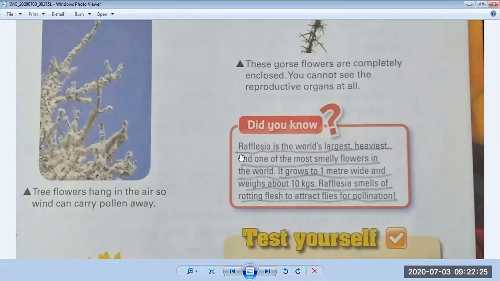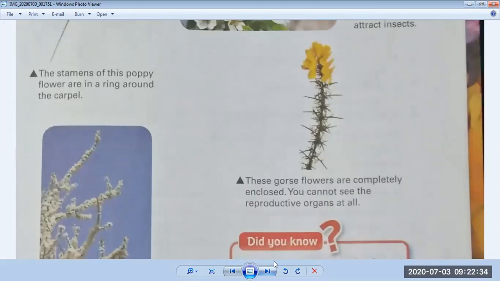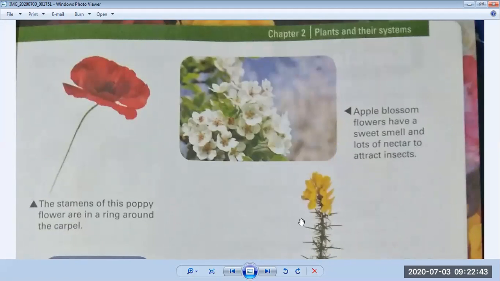So we also discussed the Rafflesia, which produces a bad smell to attract other insects. And we also discussed this plant. Okay, it has carpel and stamen, but they are closed inside it. And also we have discussed the apple blossom. In the center it produces a lot of sweet nectar, so because of that many insects are attracted towards it. And we also studied the poppy plant because it has carpels, and they are in a ring form around the stamen. Okay, so this was the introduction of your flower.